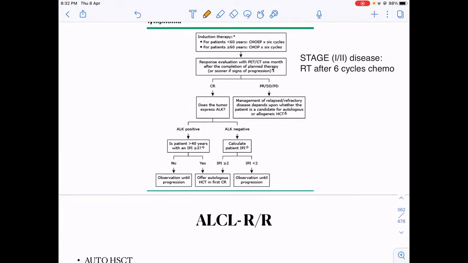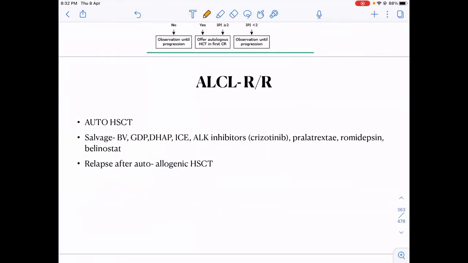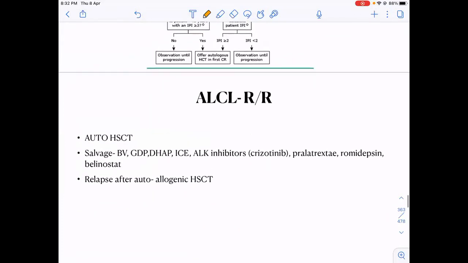If the international prognostic score is high, after giving 6 cycles, if the patient is in remission, we can take the patient for autologous hematopoietic stem cell transplant. Otherwise, autologous hematopoietic stem cell transplant has to be done in a relapsed refractory setting. If a patient relapses after autologous transplant, we do an allogeneic transplant.